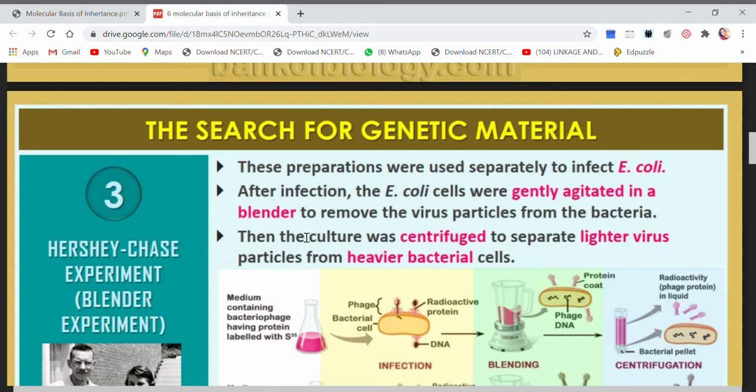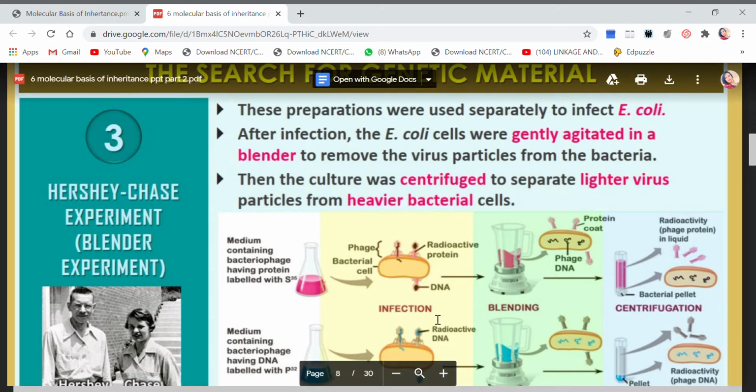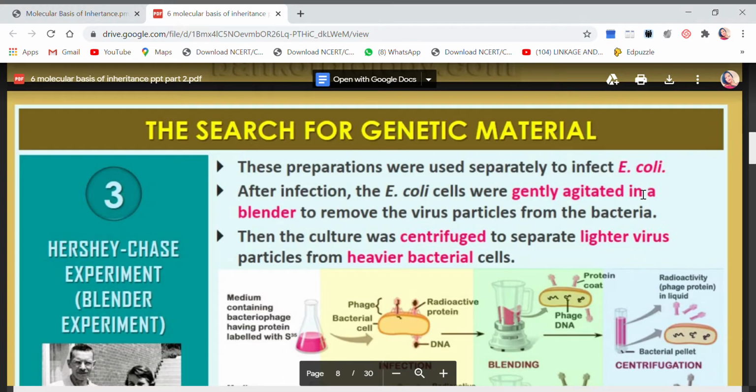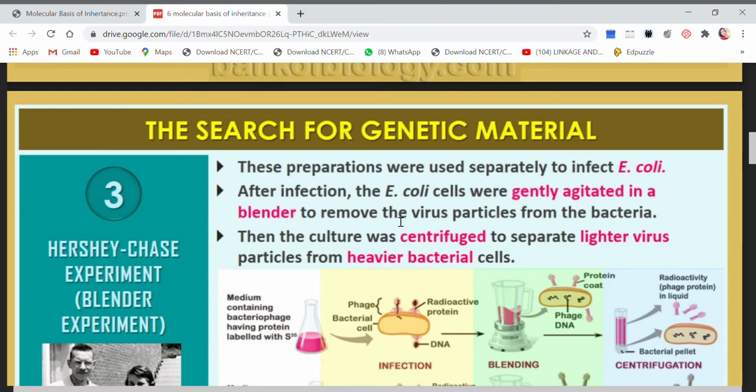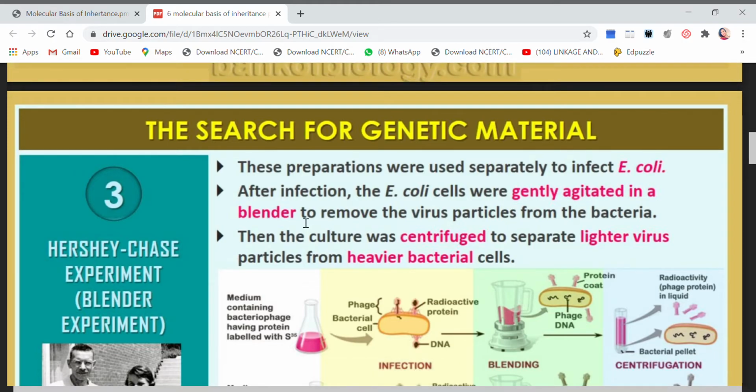So the E. coli are infected, and now we take these E. coli and put them in a blender and gently agitate them so that we remove the virus particles from the bacteria.